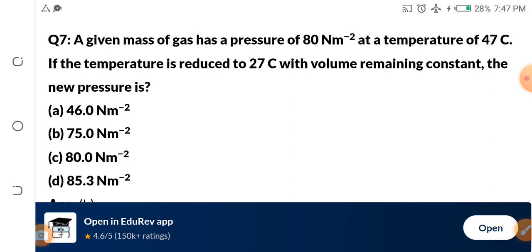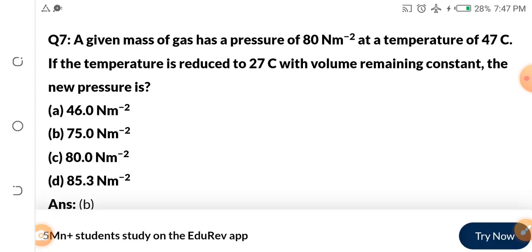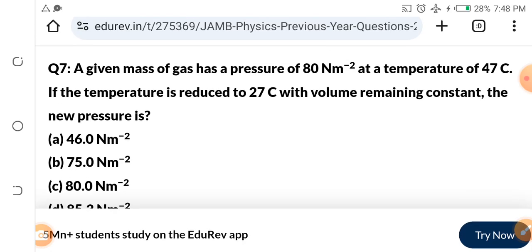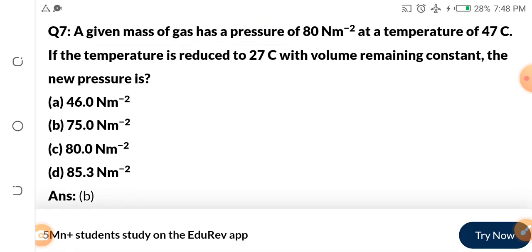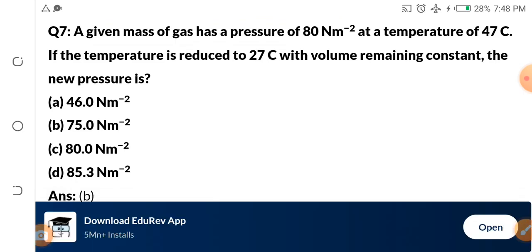Do you even believe it? Are you really sure that you believe it? That this year you will score 300 and above? I don't know if you are writing JAMB for the first time or the second or third time. No matter whether you are writing first or you are repeating JAMB, this year you will score 300 and above. This year is your year to gain admission. You claim it in the comment section.